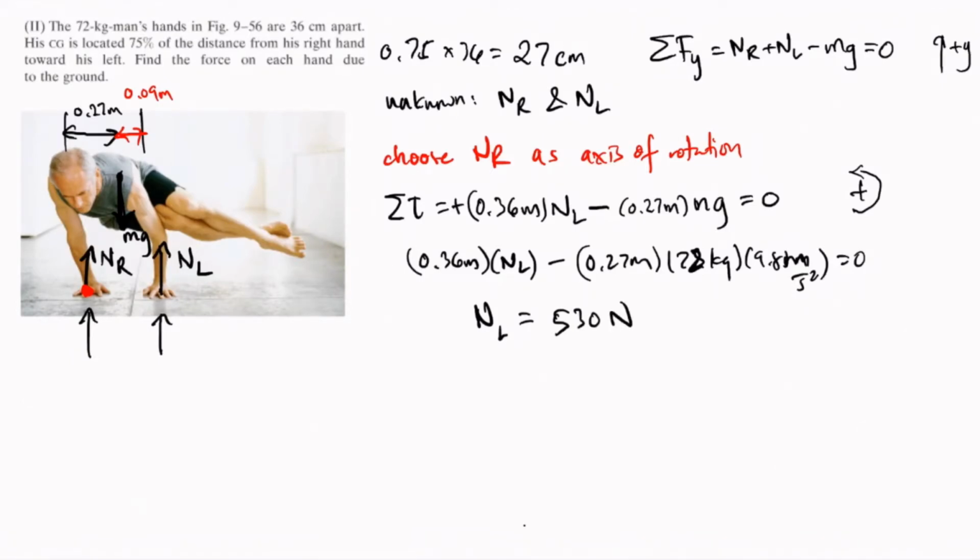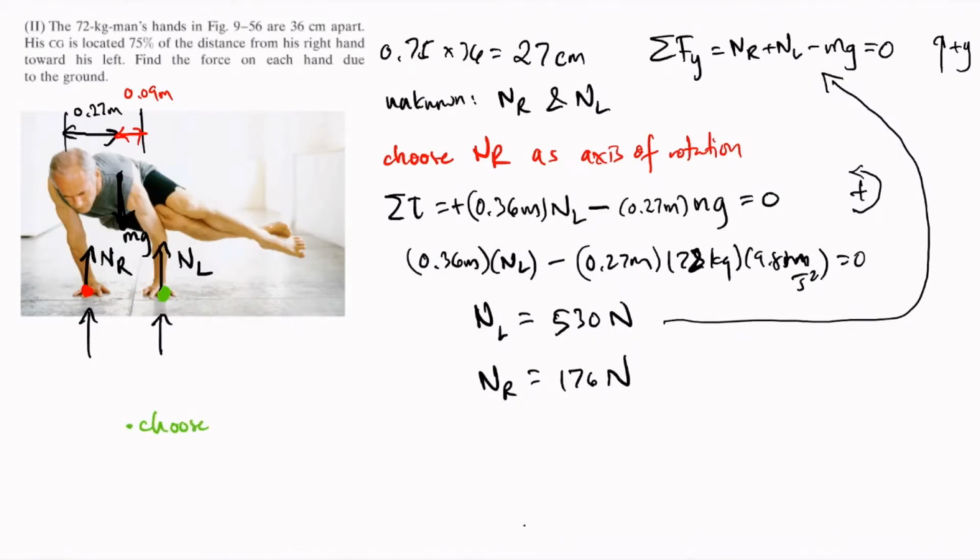Now that we know NL, we can use that and plug it in there and solve for NR. By doing that, we have NR equal to 176 newtons. You can just as easily choose NL to be another axis of rotation. So if we choose NL as the axis of rotation,